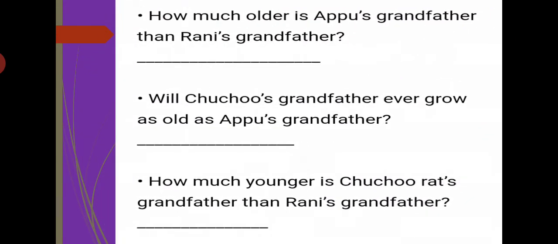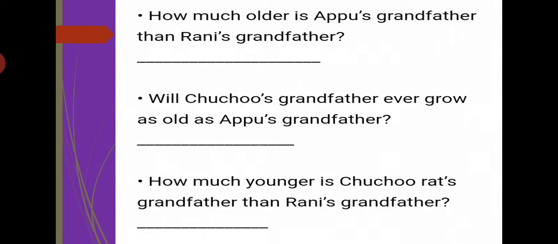First question, how much older is Appu's grandfather than Rani's grandfather? So Appu's grandfather is 95 years old and Rani's grandfather is 70 years old. So 95 minus 70, that is equal to 25 years. Second, will Chuchu's grandfather ever grow as old as Appu's grandfather?